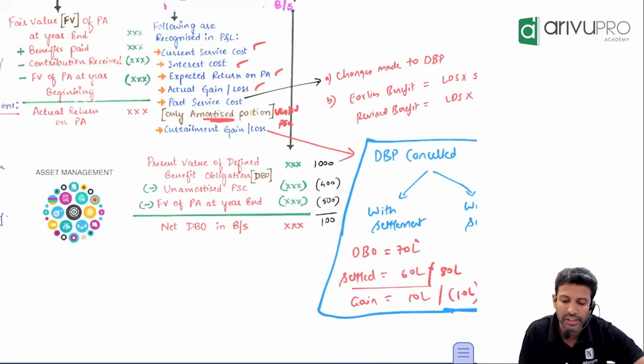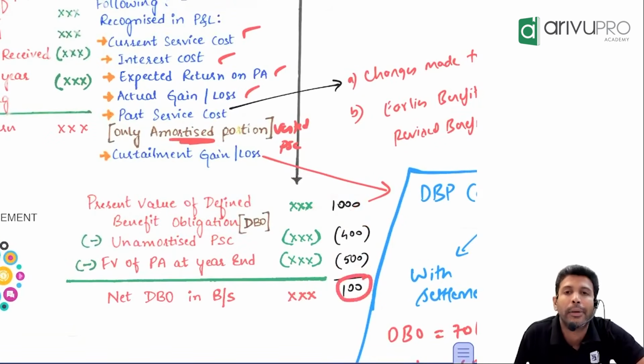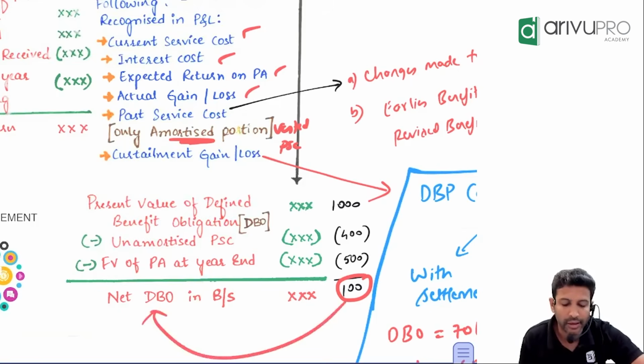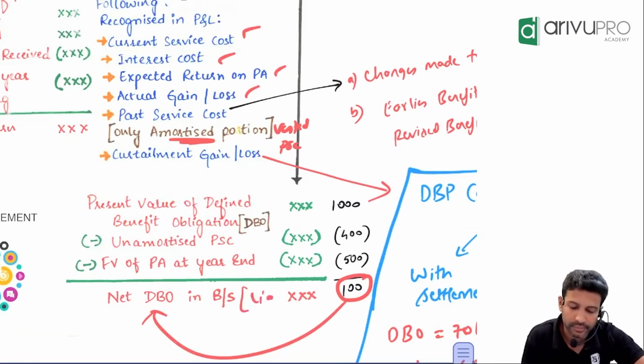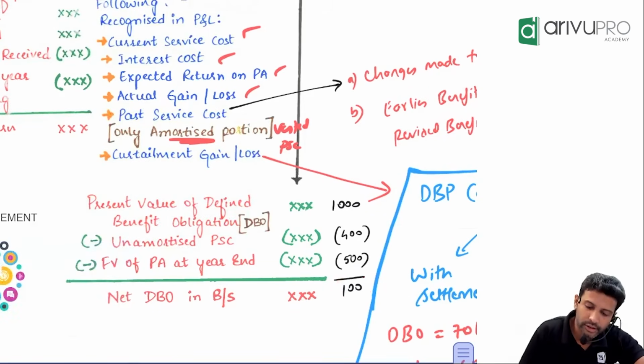When you net off, which is more? This is 1000. This is 900. Which is more? The liability is more by how much? 100. So where will this come? You will show net defined benefit obligation in the balance sheet under which side? Liability side. If the asset is more, then we'll say net defined benefit asset. Net defined benefit asset, a very rare case. That's your presentation, sir.